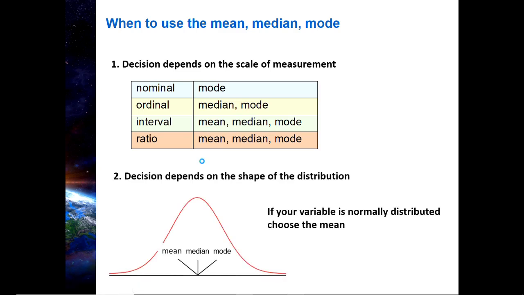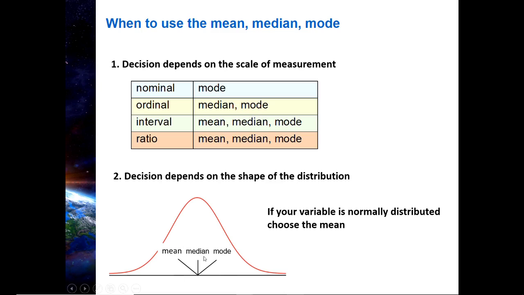Whether you calculate the mean, median, or mode depends on the shape of the distribution as well. So it's not just based on NOIR, N-O-I-R, the scale of measurement. It's also based on the shape of the distribution. And we already know if your distribution is normally distributed, the mean, median, and mode are going to be all the same value, but that's theoretically. In the real world, you're not going to get this perfect shape. But if it's more or less normally distributed, your mean, median, and mode in your real data set are going to be close in value.